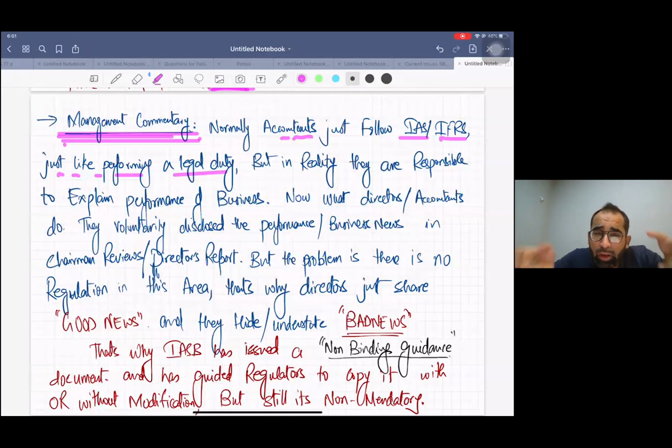IFRS. And normally it is also said that IFRS is all number crunching. They are involved in number crunching, but look at the real environment you see around us. There are a lot of other factors which affect the business. Shareholders are interested in the performance of the business and the overall future of the business. So there are many other factors going on in this practical world which affect your business.